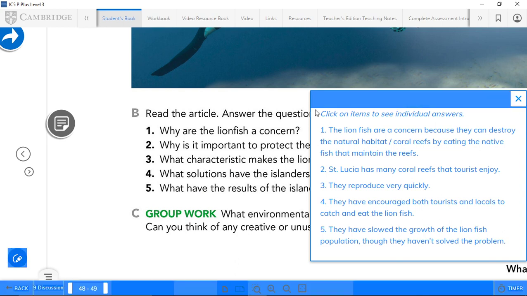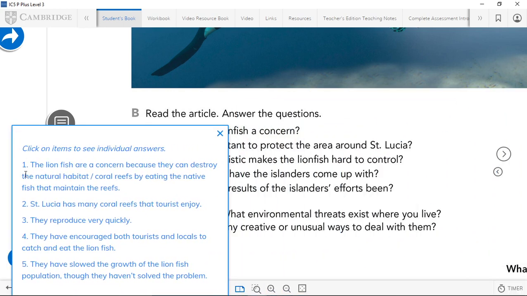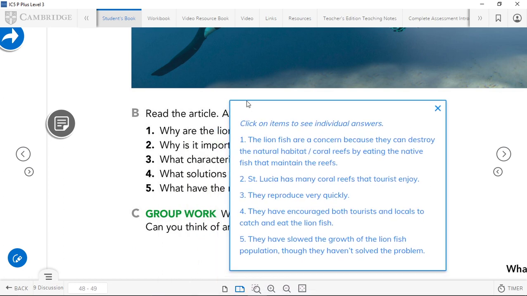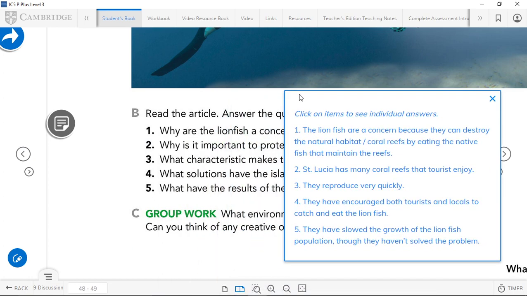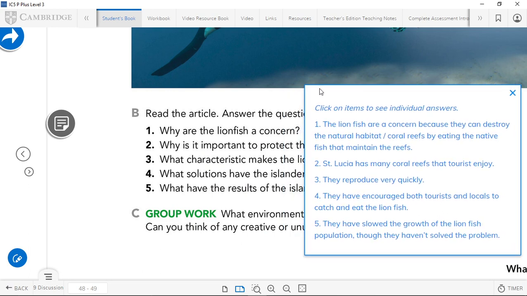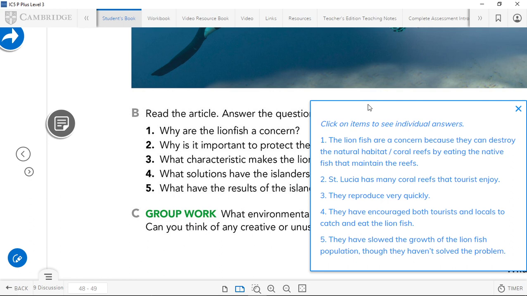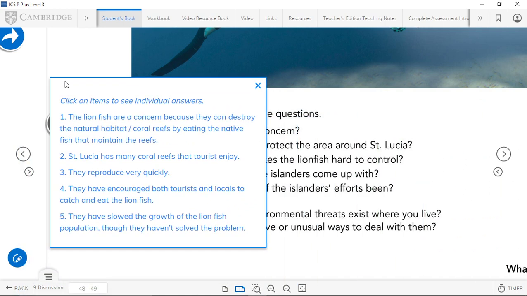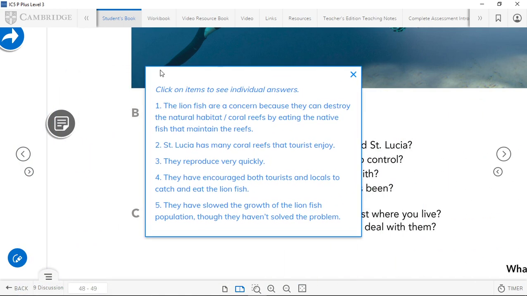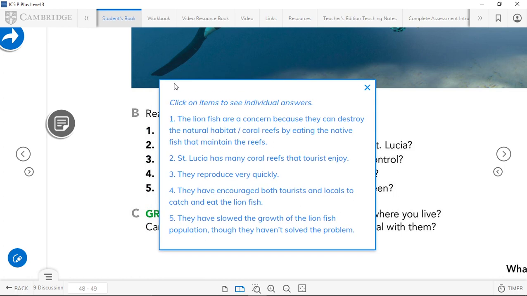Number four, what solutions have the islanders come up with? They have encouraged both tourists and locals to catch and eat the lionfish. Okay, basically to hunt it, to kill it. And number five, what have the results of the islanders' efforts been? They have slowed the growth of the lionfish population, though they haven't solved the problem yet. Okay? If you have these answers, very good.